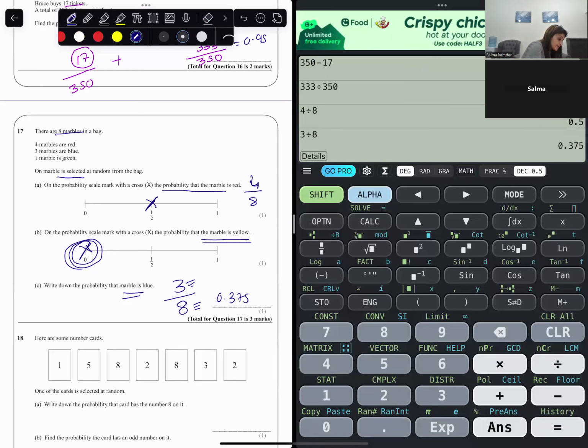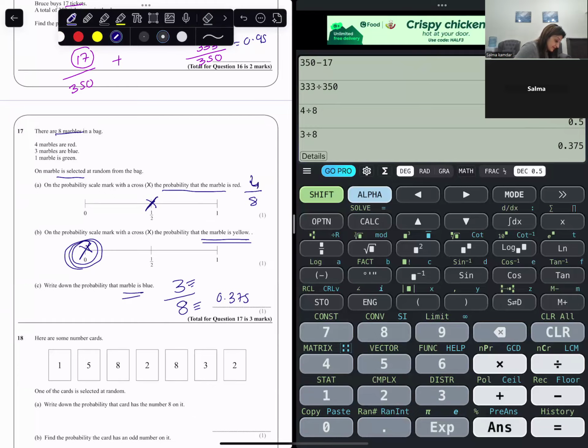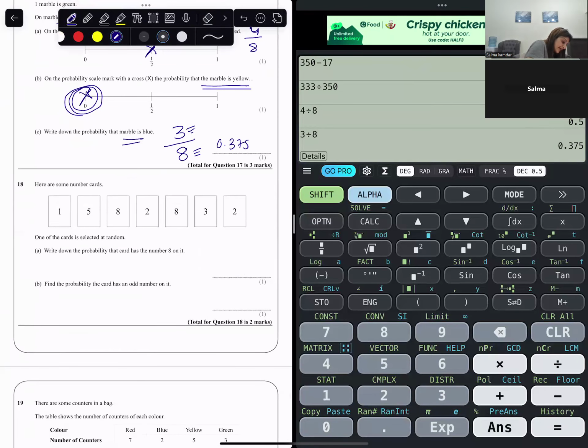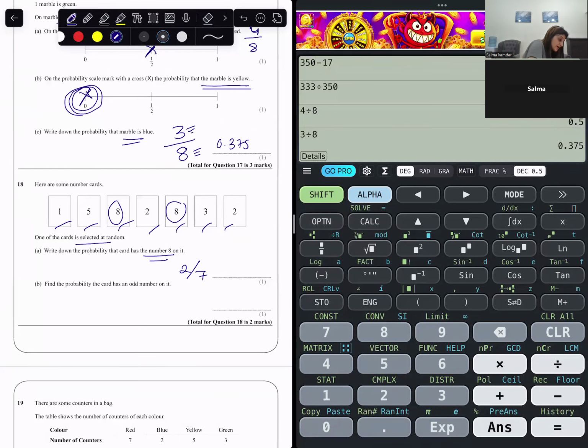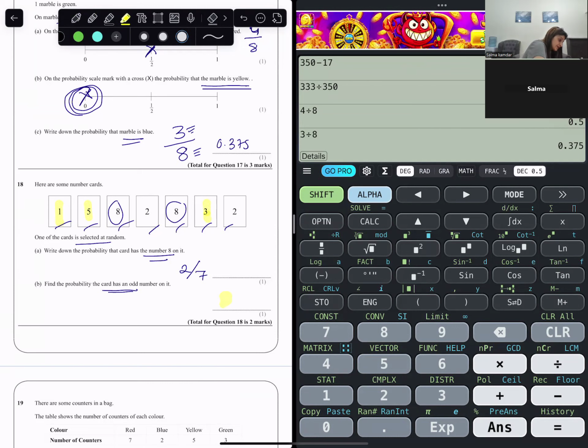Now we have some numbers. One card is selected at random. Number 8. How many 8s we have? 2. Total number of cards 1, 2, 3, 4, 5, 6, 7. So 2 by 7. Probability that it is odd number. How many odd number we have? 1, 2, 3. So probability that it is an odd number would be 3 by 7.